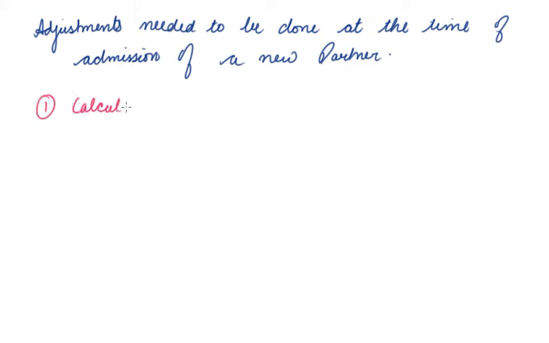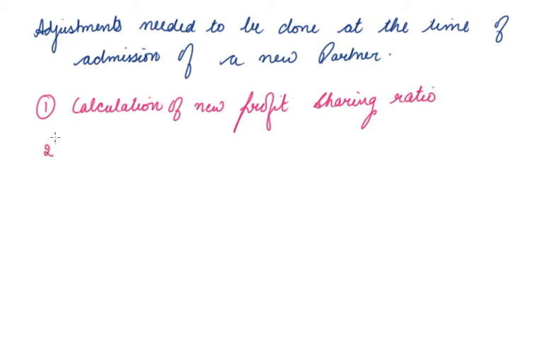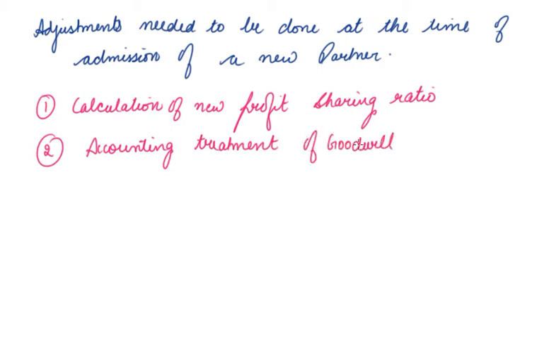Calculation. So the first thing we do is calculation of new profit sharing ratio. How this is done, we'll study in the other videos. Accounting treatment of goodwill, because if he is admitted, there will be a change in the goodwill of the firm. So he brings an amount of goodwill with him. There is accounting treatment for revaluation of assets and liabilities.